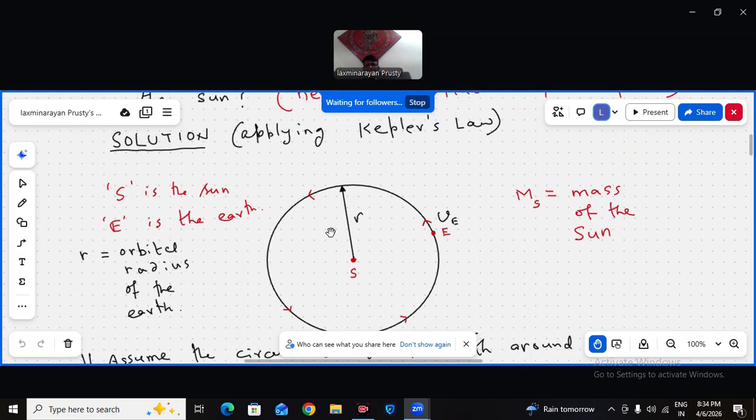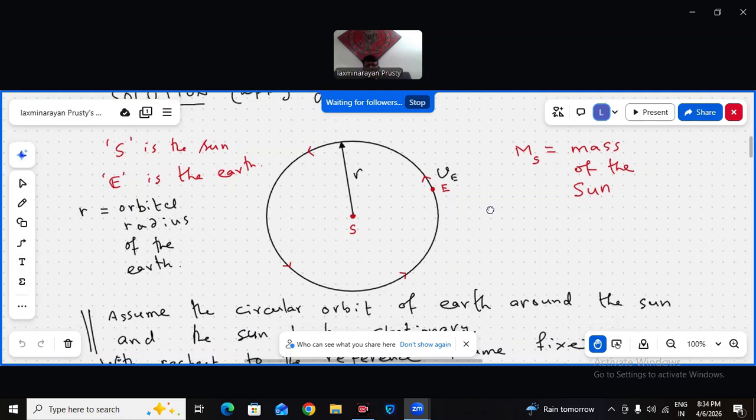S is the sun, E is the Earth, and this is the orbital speed of the Earth, VE. Ms is the mass of the sun, r is the orbital radius of the Earth's orbit.